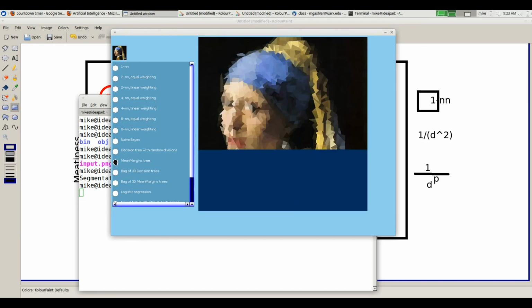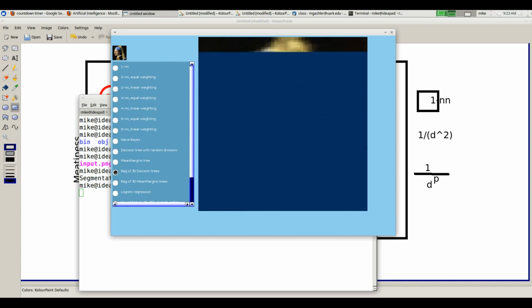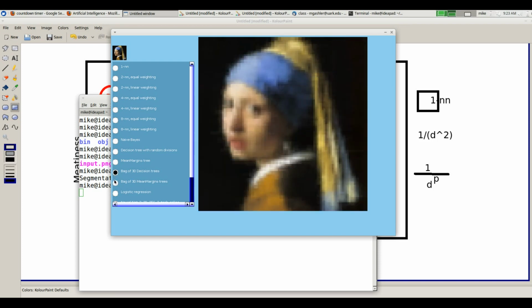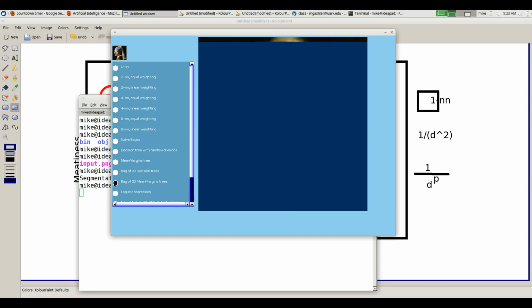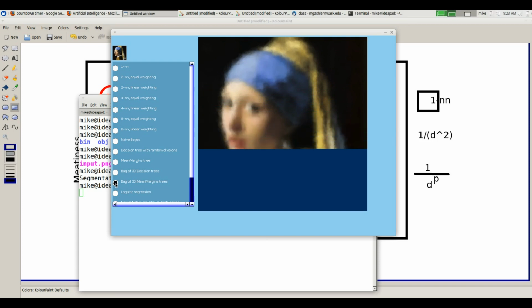Here's orthogonal decision, or what are they called? Perceptron decision trees. Here's a bagging ensemble of 30 decision trees. That looks pretty nice, doesn't it? Okay, here's a bagging ensemble of orthonormal decision trees. This is my favorite one. I think it looks really clean. Looks kind of like some impressionistic, artistic thing.